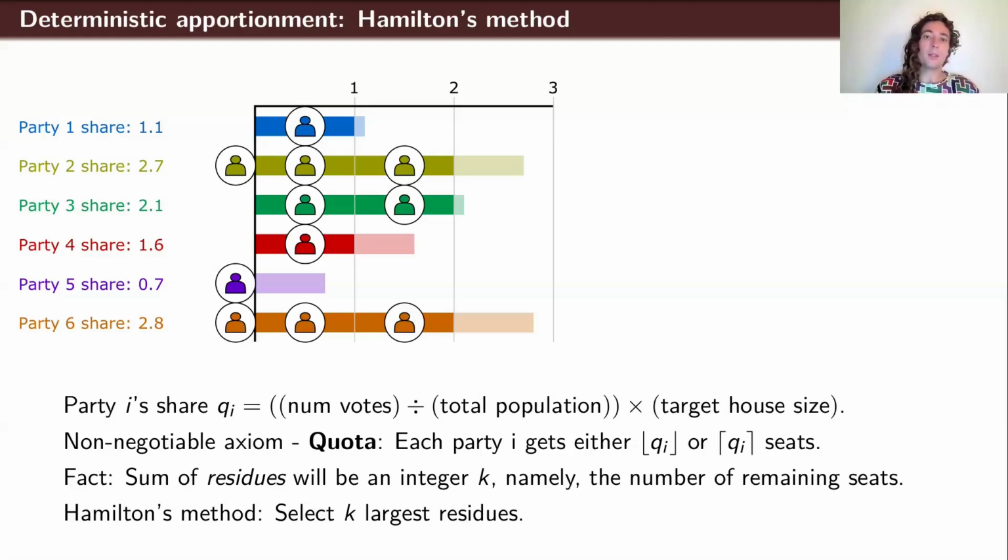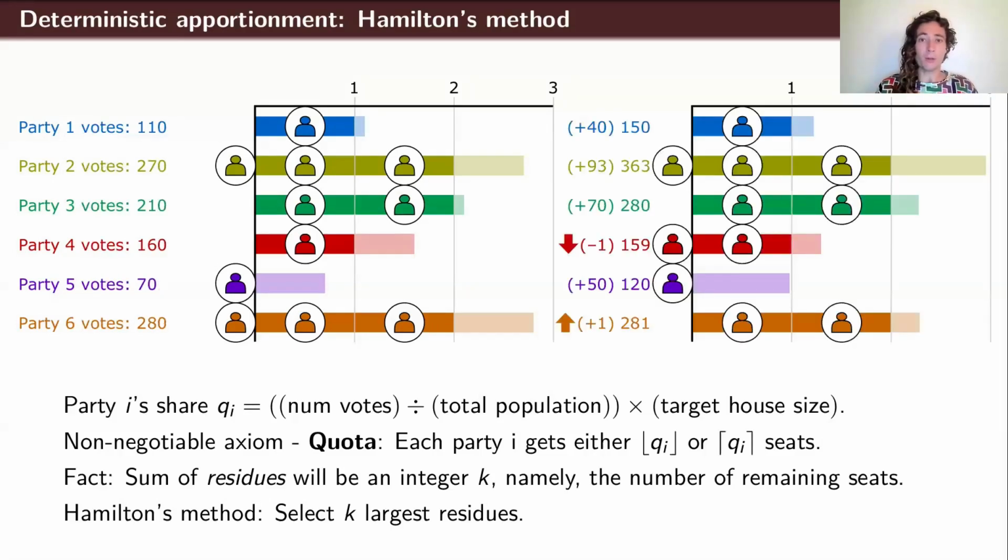But that's a fair policy, but it definitely has some disadvantages. There are still winners and losers here, and you can make other arguments for who should have gotten the seats instead. Certainly giving it to the parties with the highest residue seems like a fair idea, but it's still got some unfairness to it. And in particular, another specific problem that Hamilton's method suffers from is the following paradox, where we can imagine rerunning the election with a different voter turnout, and we see that a strange thing happened. So in this election, we see that Party 4 received fewer votes but got an extra seat, whereas Party 6 received more votes but lost a seat.